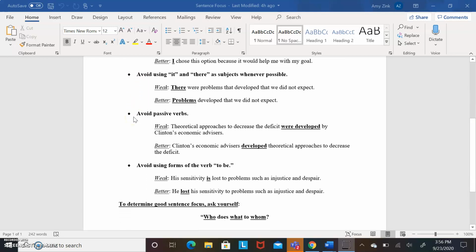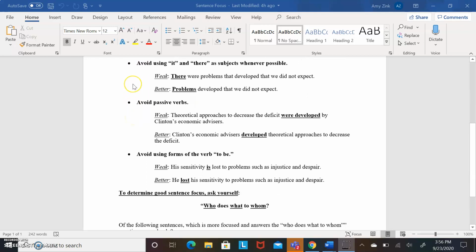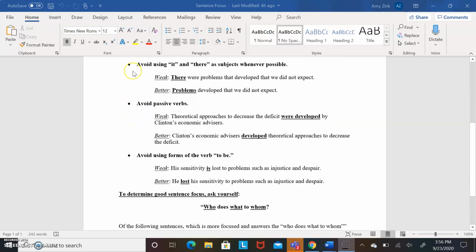We want to avoid using it and there as subjects whenever possible. Now, it's not bad to use it in your sentences. It's a way that we avoid having to repeat the same thing over and over again. We do have to be careful, though, about how often we use it because our reader might lose sense of what the it refers to. There is a trickier one.